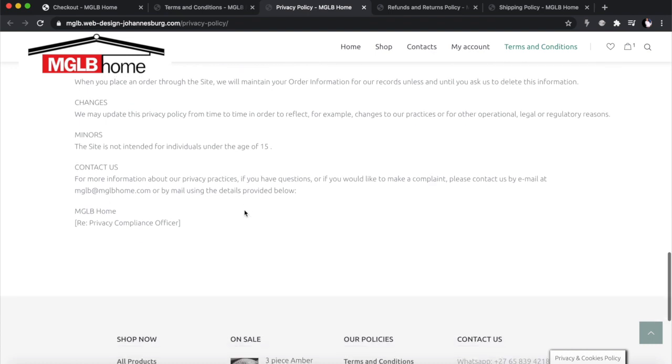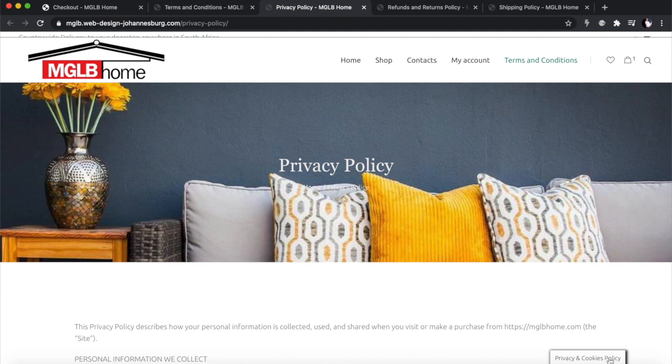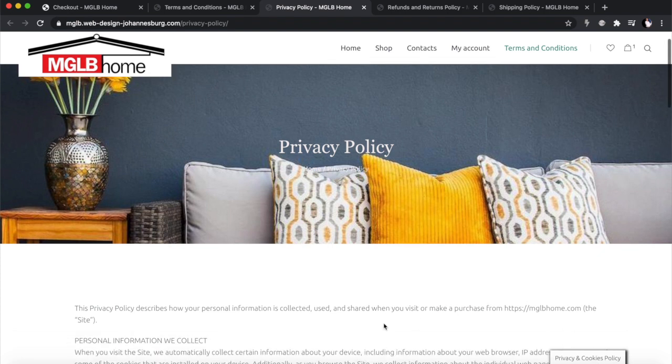You can try it, but all the best. After that, you've got to have your contact information, and that's it. So that's your privacy policy. I've covered two: we looked at the cookies and privacy policy. It's the same one, right?